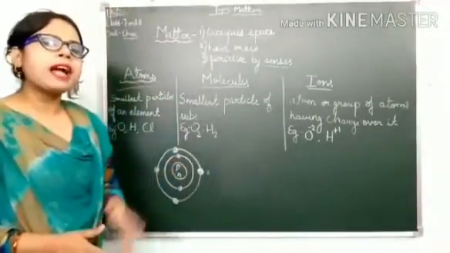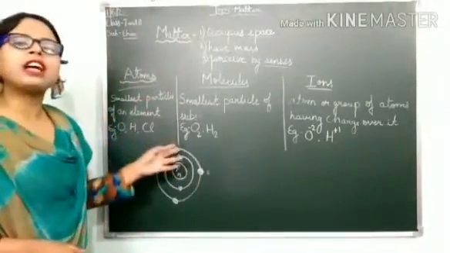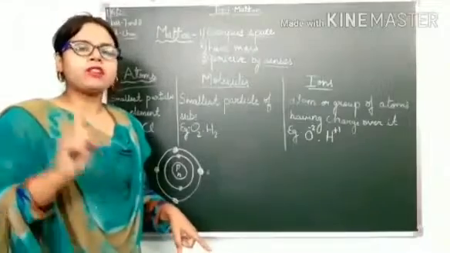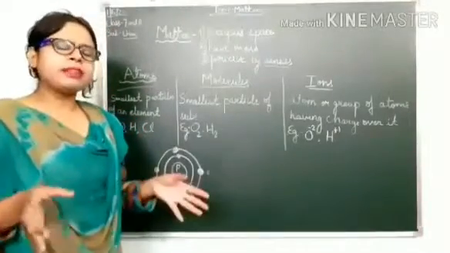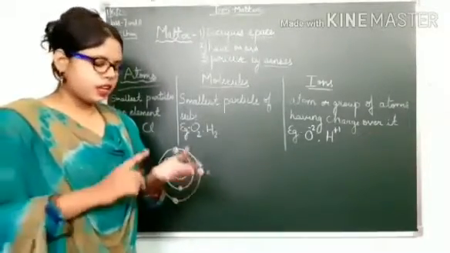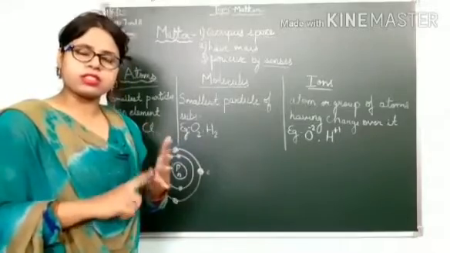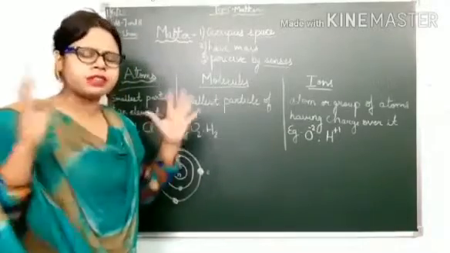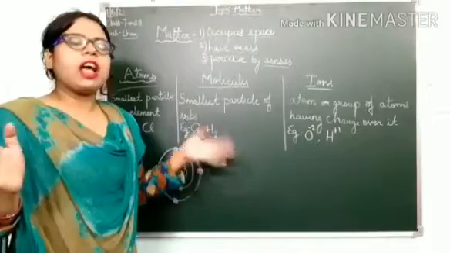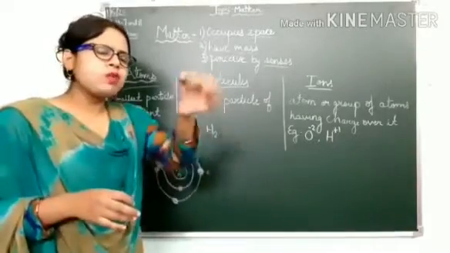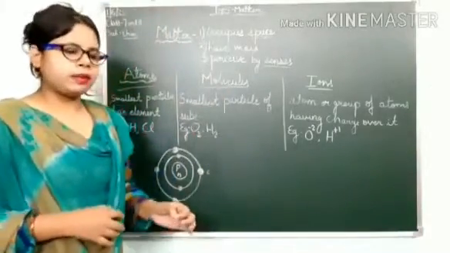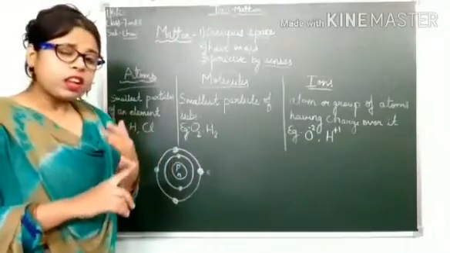What is an atom? An atom is the smallest particle of an element. Any element can be there. Different types of elements are there: carbon, hydrogen, oxygen, nitrogen, phosphorus. And what is an atom? An atom is the smallest particle of an element. And what does an atom contain?